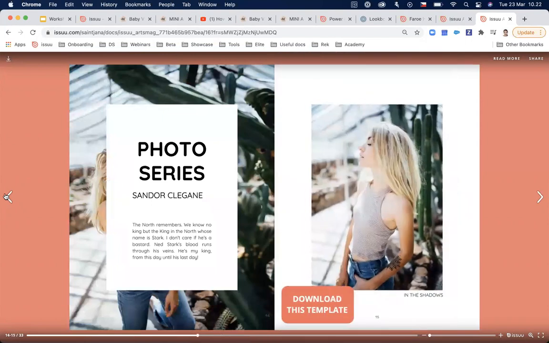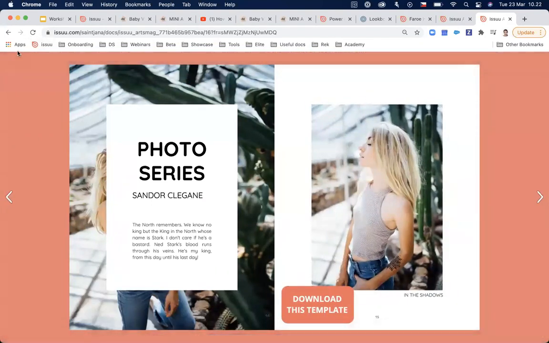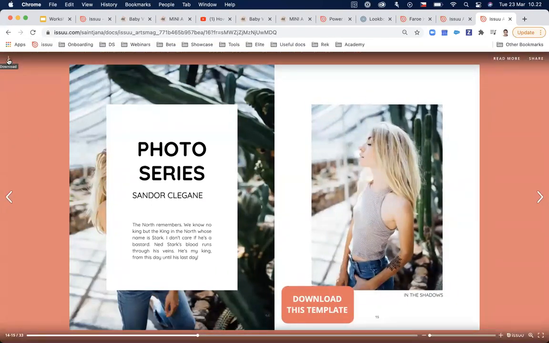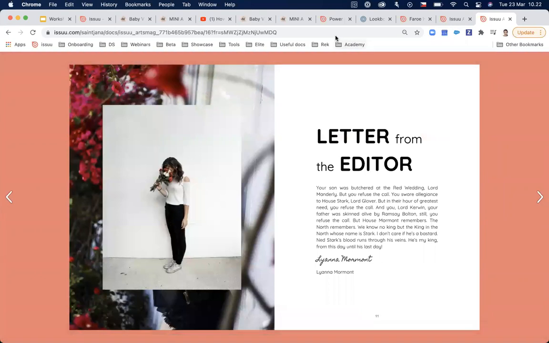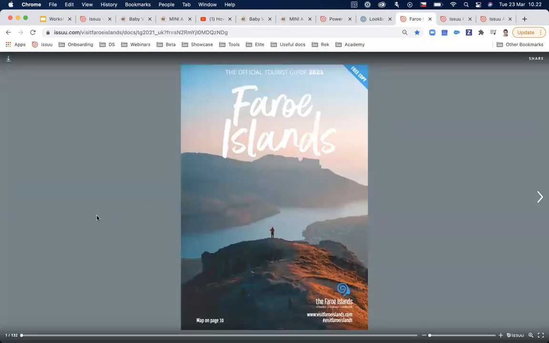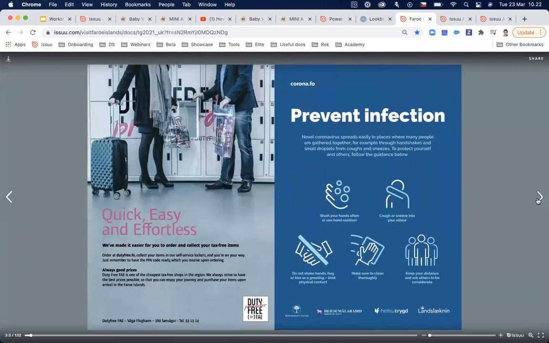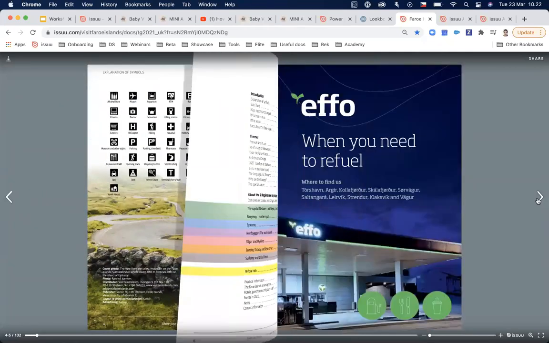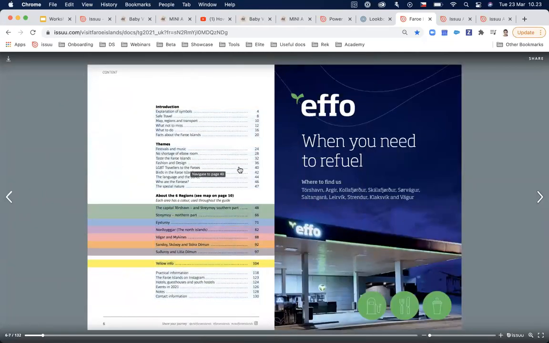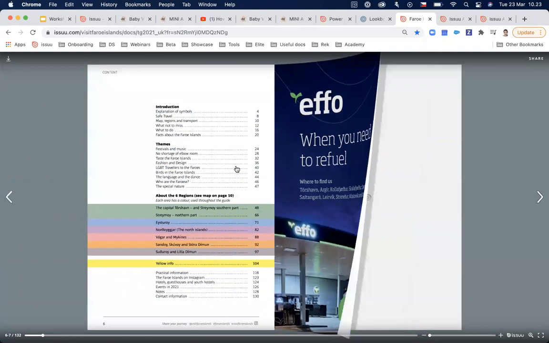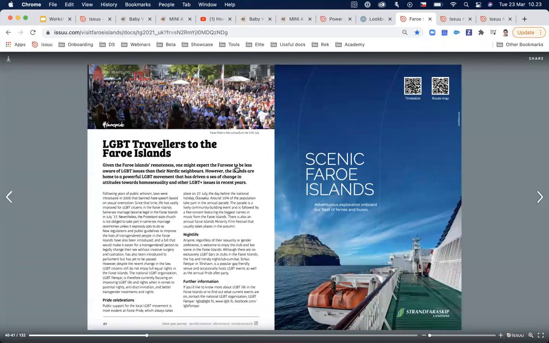Also, you saw that in the very beginning, I enabled the publication for downloading. So the icon is available in here, so people can download this content. And again, an example of one of our customers, Faroe Islands visitors guide. In here, I just wanted to show you the go-to page links that basically navigate the readers to the page where the article is located.